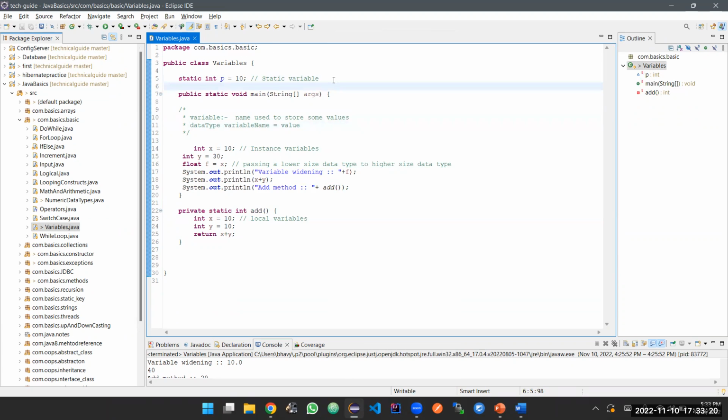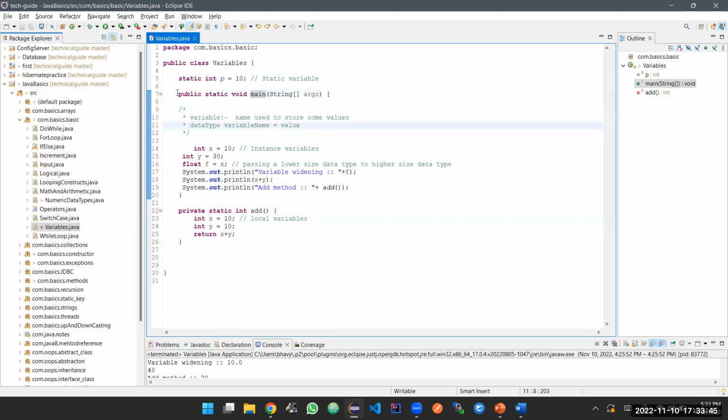Whenever you want to run a Java application, like a simple Java application, you need to have a main method. So public static void main, this is called the main method. Your main method should always be static and void. Public static void are mandatory keywords for a main method.